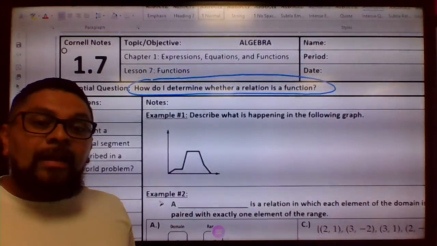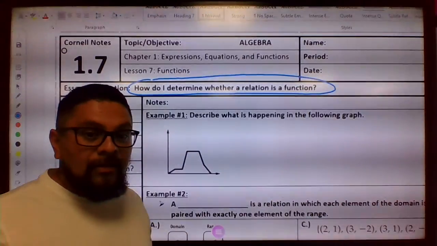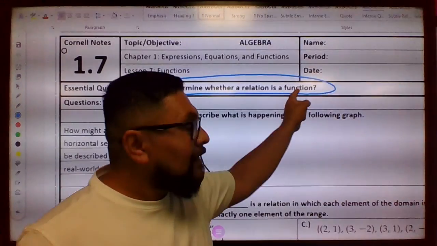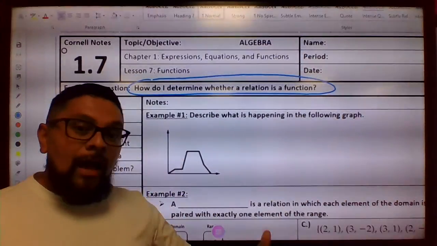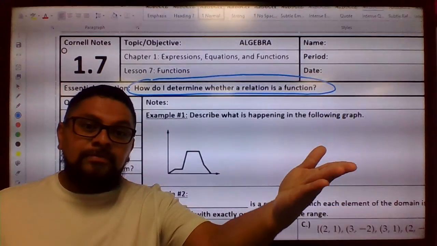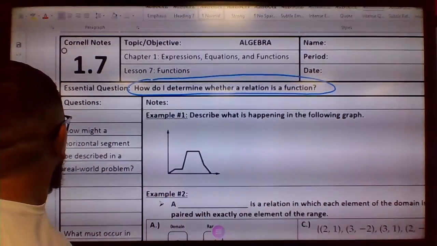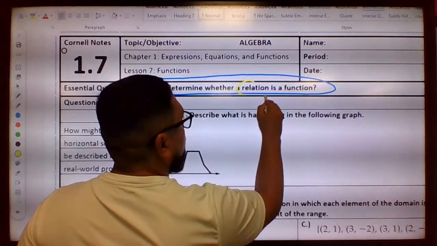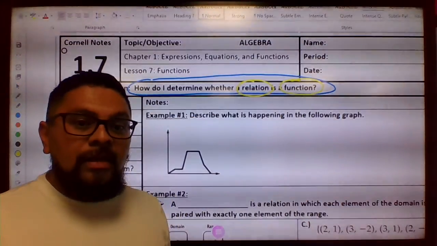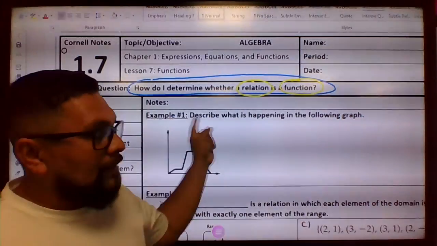Like I said, if you feel like I'm going too fast, pause the video while you highlight, underline, or circle it. What I want you to do next is say this to yourself, out loud: how do I determine whether a relation is a function? The keywords you have to remember are relation and function. Just keep those in mind. You can circle those. If you highlight, circle them. If you circle like me, then double circle it.